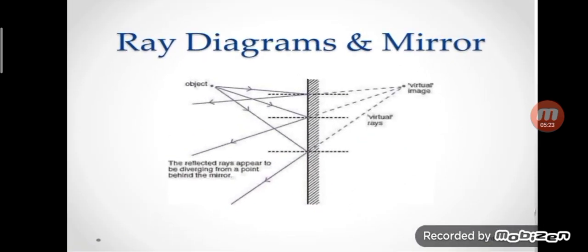Here you can see the ray diagram of a plane mirror. You can see the incident rays are striking the plane mirror and they are reflecting back. And the image is formed behind the mirror. And it is virtual. So, this is the ray diagram.